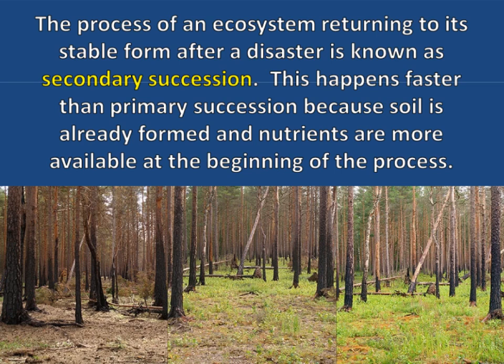So whenever a forest is destroyed, the process of an ecosystem returning to its stable form after a disaster is known as secondary succession. So it has to go through it a second time. So on number 33, what do we call the process of an ecosystem returning to a stable community after a disaster? That is secondary succession. Now, when ecological succession happens a second time, secondary succession, this happens faster than primary succession because soil is already there and nutrients are more available at the beginning of the process. So that's very important. It happens faster.